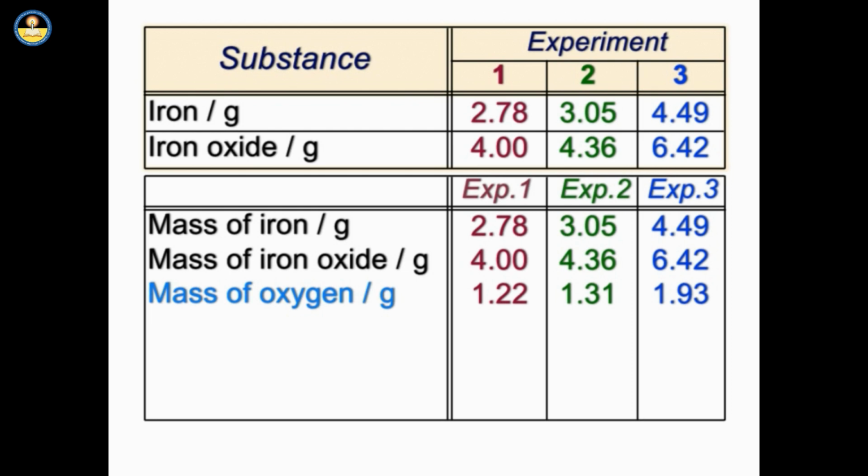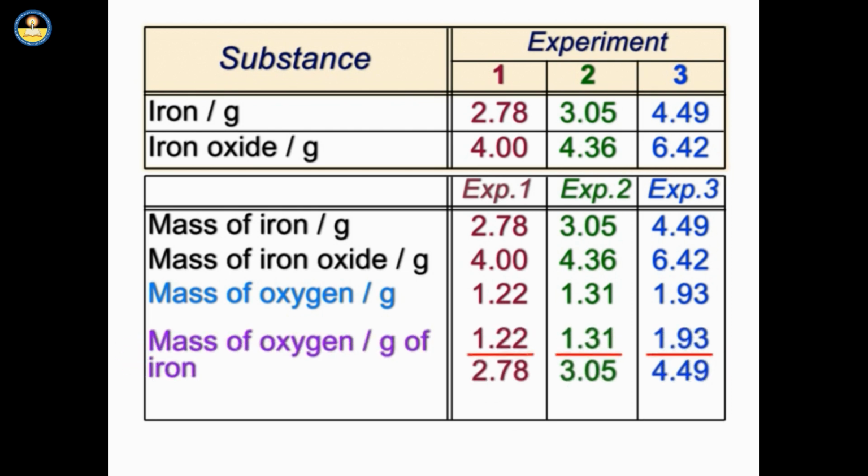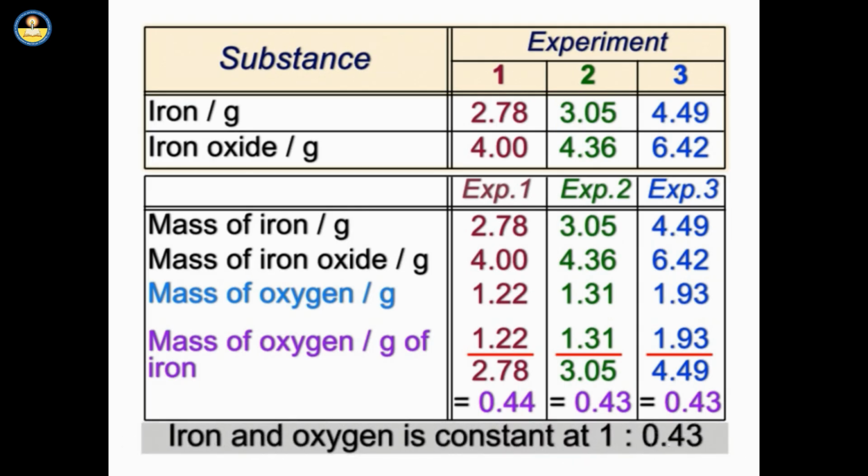Now let us calculate the ratio of mass of oxygen. Thus, the ratios of the masses of iron and oxygen in each experiment is constant at 1:0.43. So the given data is in agreement with the law of constant proportions.